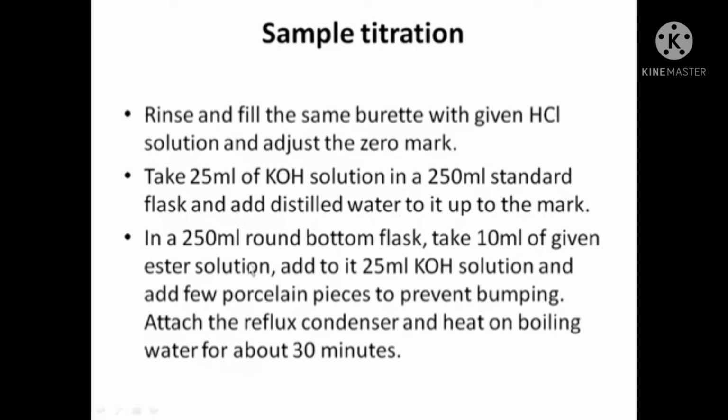In a 250 ml round bottom flask, take 10 ml of the given ester solution. Ester solution is taken here. Add 25 ml of KOH solution and a few porcelain pieces to prevent bumping. You are heating it for 30 minutes continuously, so there may be a chance that the solution may come out. This is called bumping.